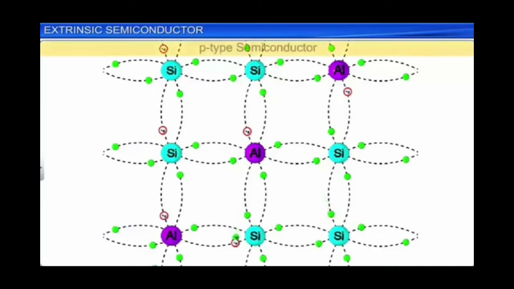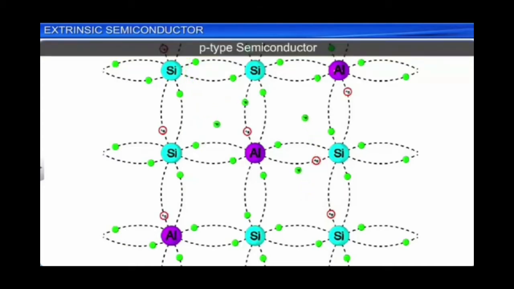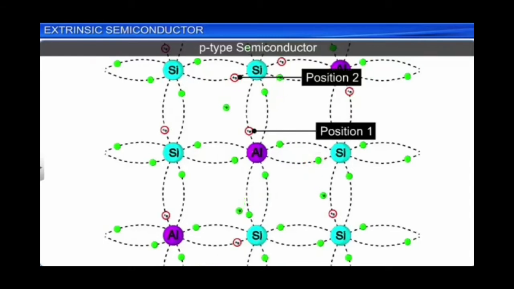And the dopant atoms added, I already mentioned that these dopant atoms contribute one hole, and that hole has electron affinity and is ready to accept an electron. Because of that, the dopant atoms added are called acceptor atoms. So in a p-type semiconductor, the impurity atoms added are called acceptor atoms. Likewise, each dopant atom added will contribute a hole in the crystal structure.